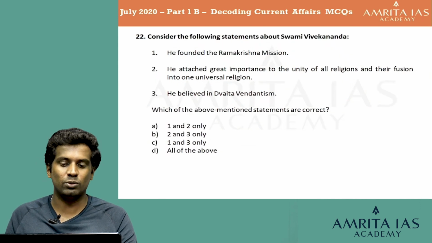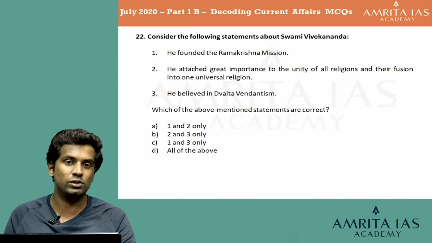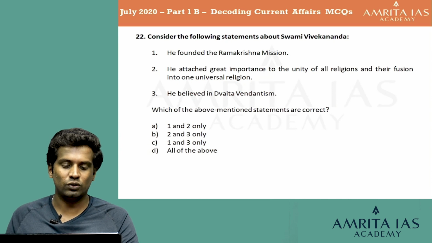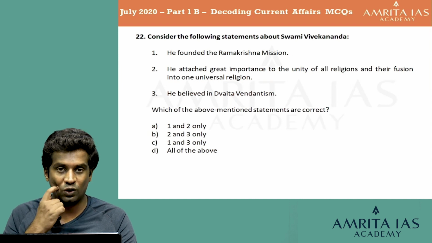Consider the following statements about Swami Vivekananda. 1. He founded the Ramakrishna Mission. 2. He attached great importance to the unity of all religions and their fusion into one universal religion. 3. He believed in Dvaita Vedantism. Which of the following above mentioned statements are correct? Option A 1 and 2 only, option B 2 and 3 only, option C 1 and 3 only, and option D all of the above.